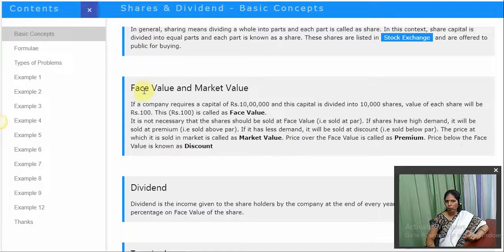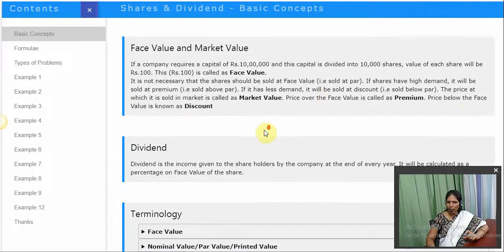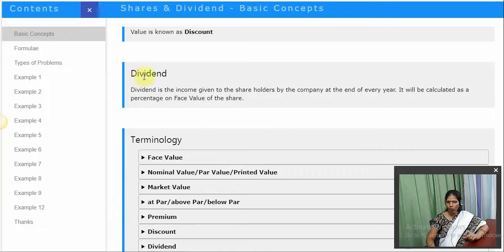I hope you understood the face value and the market value, right? Now shall we go to the next concept, which is dividend. What is a dividend?